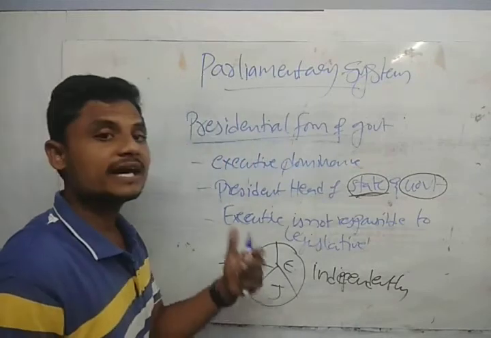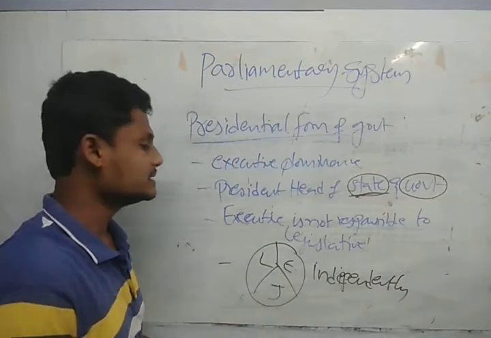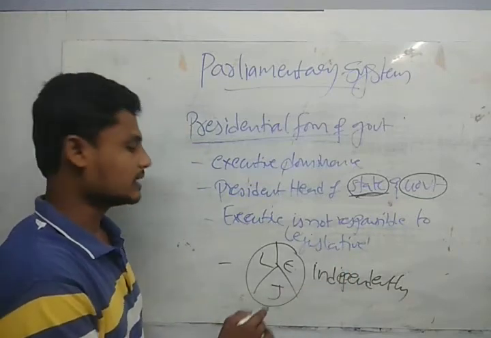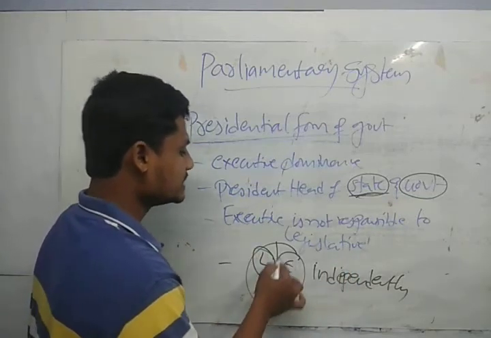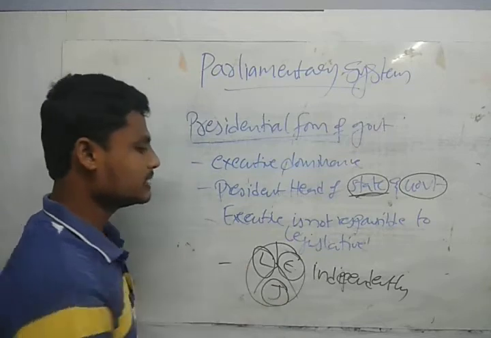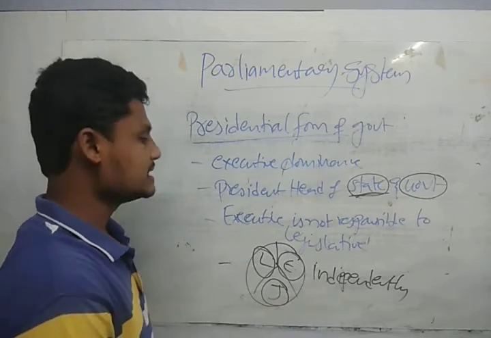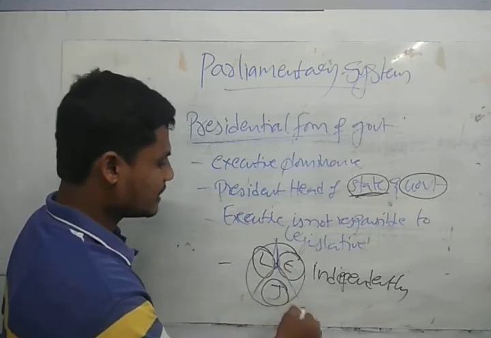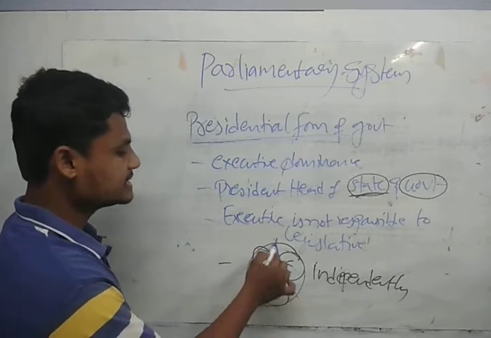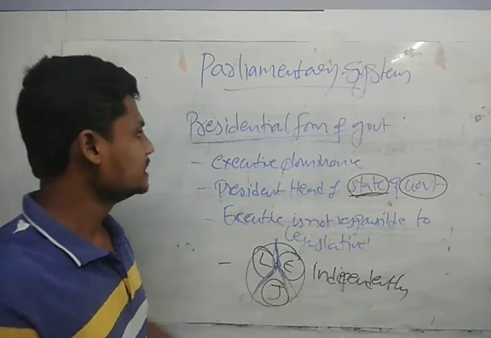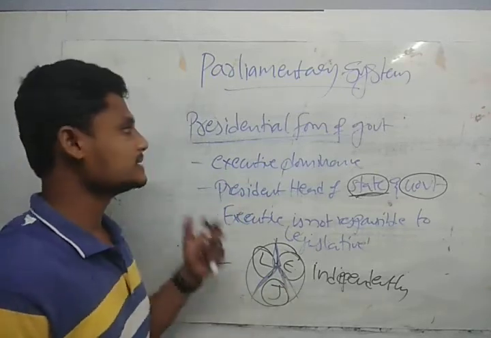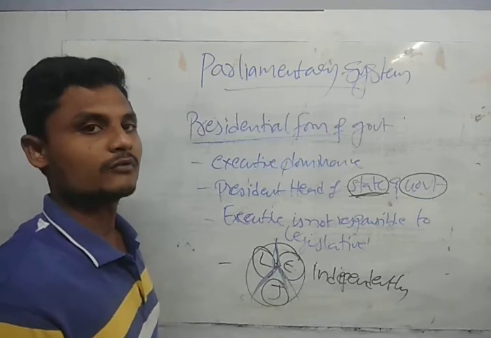But in the parliamentary form of system, the executive is responsible to the legislative. Here, no, guys. This work will be done by this, and this work will be done by this. It is independent. That is called strict separation of powers between the legislative, executive and the judiciary in the presidential form of government. So these are the provisions in the presidential form of government and the parliamentary form of government.